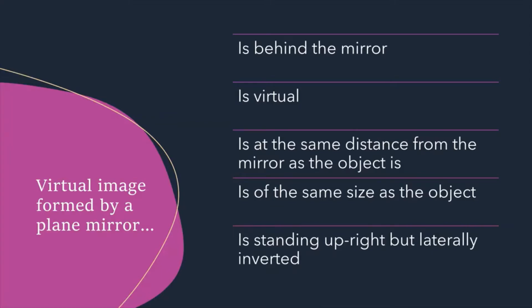When light is reflected by a plane mirror, there are some properties of the image. First, it is behind the mirror. Second, it is virtual. Third, it is at the same distance from the mirror as the object is. Fourth, the virtual image is the same size as the object. Fifth, the image is standing upright but laterally inverted.